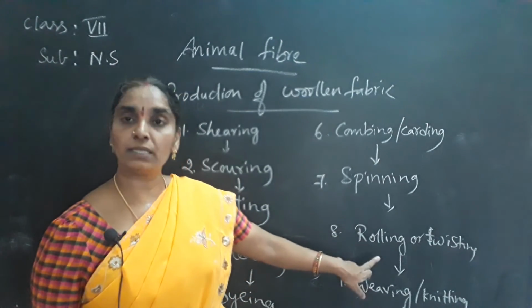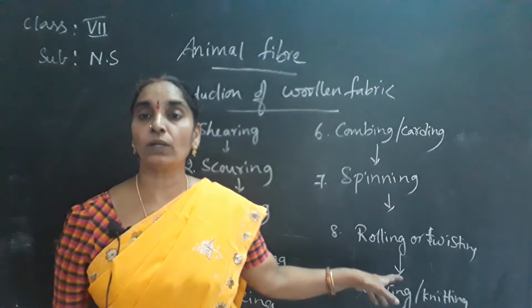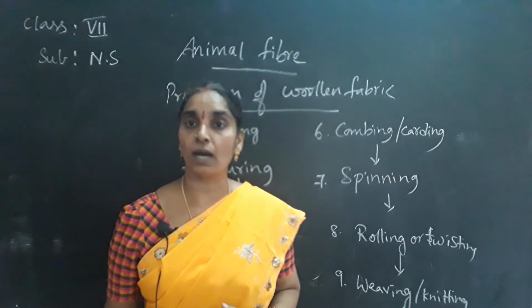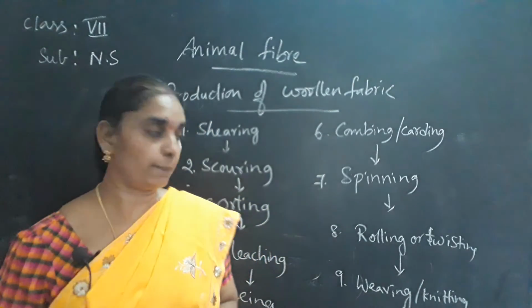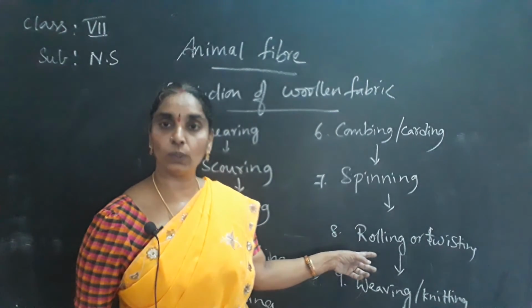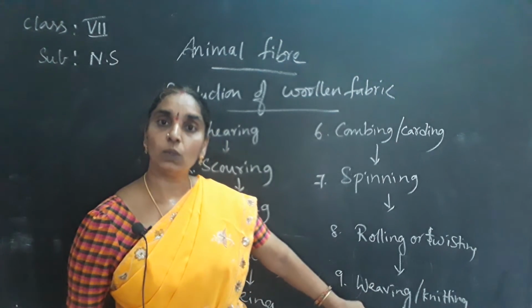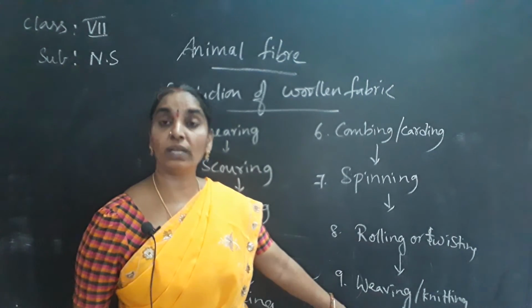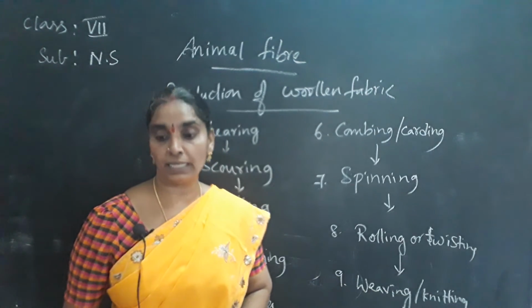Later, the spun yarn is rolled or twisted over spools to make it fit over the harness of the weaving machine to get the fabric. Or the wool is knitted with the help of knitting needles.